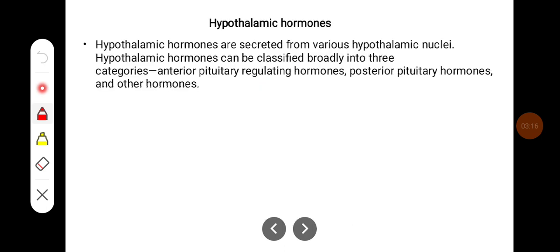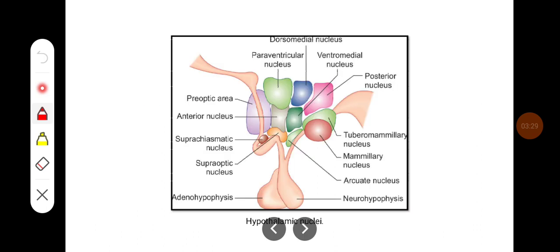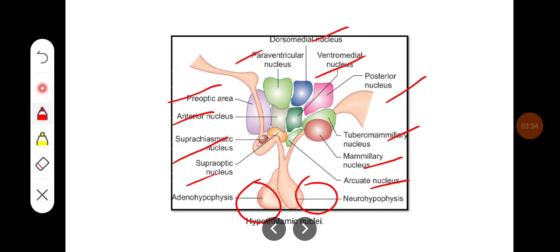Hypothalamic hormones are secreted from various hypothalamic nuclei. Hypothalamic hormones can be classified broadly into three categories, that is anterior pituitary regulating hormones, posterior pituitary hormones, and other hormones. So these are the different hypothalamic nuclei: preoptic area, anterior nucleus, suprachiasmatic nucleus, supraoptic nucleus, paraventricular nucleus, dorsomedial, ventromedial, posterior nucleus, tuberomammillary nucleus, mammillary nucleus, arcuate nucleus, and this is adenohypophysis and neurohypophysis.